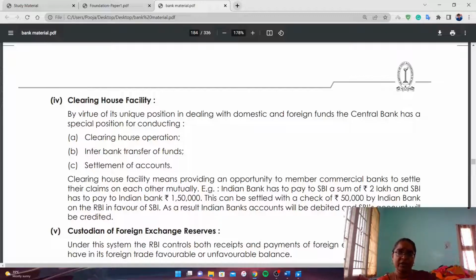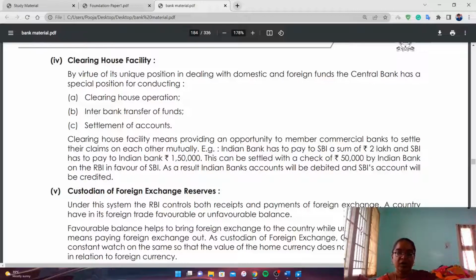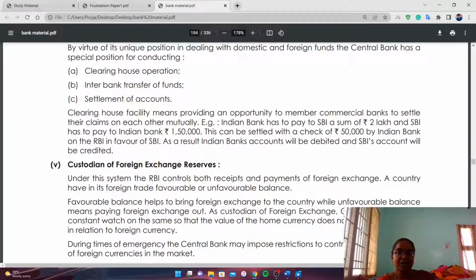An example is given. Indian Bank has to pay rupees 2 lakh to SBI, and SBI has to pay Indian Bank rupees 1,50,000. So now this can be settled with a check of rupees 50,000 by Indian Bank. Instead of transferring 2 lakhs and 1,50,000, the remaining balance 50,000 is settled by Indian Bank.